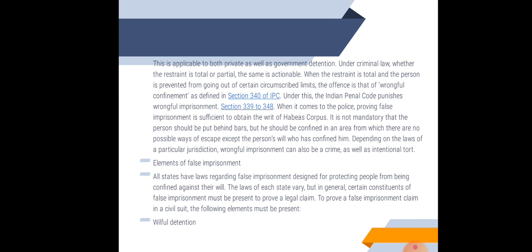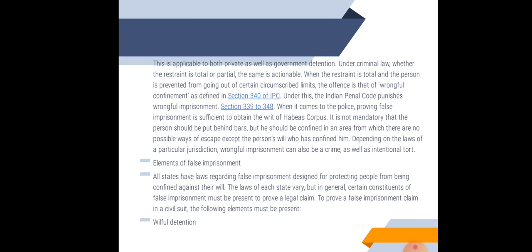The elements considered with regard to false imprisonment are that in all states, the laws regarding false imprisonment are designed to protect people from being confined against their will. The law of each state varies in general. Certain constituents of false imprisonment must be present in order to prove a legal claim. In order to prove a false imprisonment claim in a civil suit, the following elements should be present.